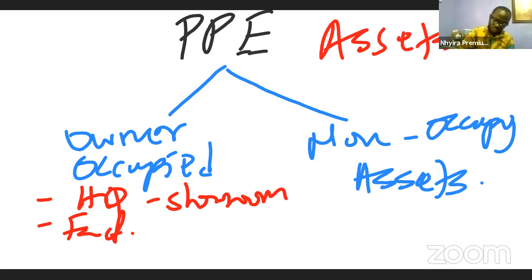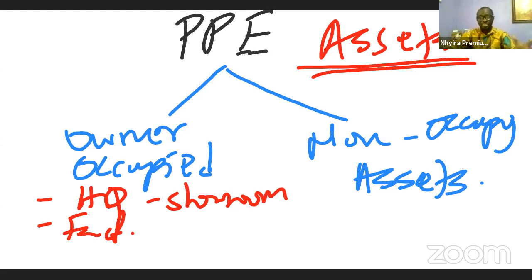Assets are simply resources controlled by an entity as a result of past events from which future economic benefit flows to the entity. So the asset shouldn't necessarily be owned, it should be controlled by the entity. That is why leases come into the picture, IFRS 16, or when we outrightly buy the assets.